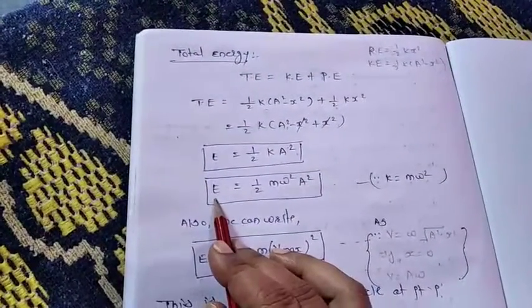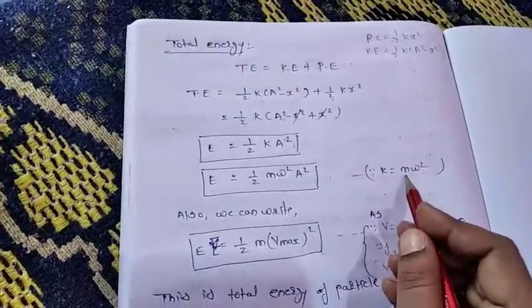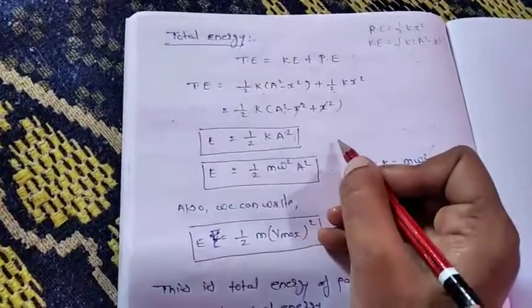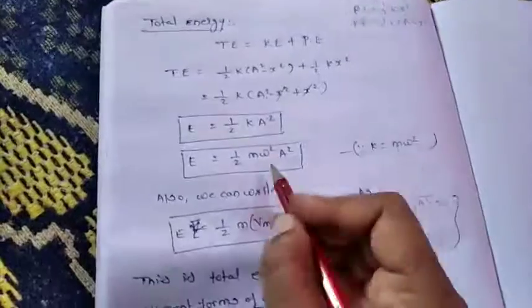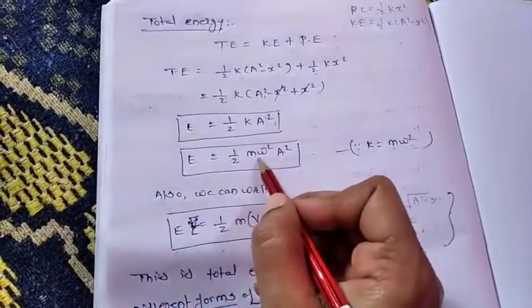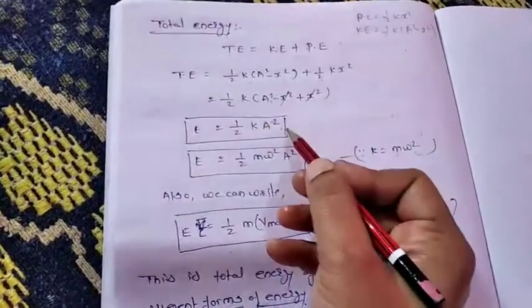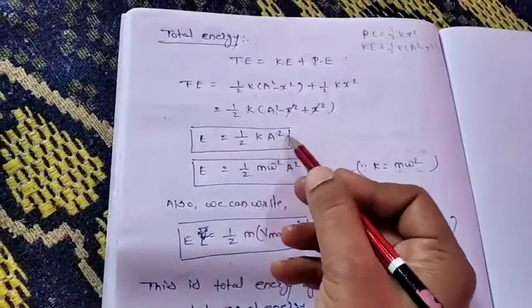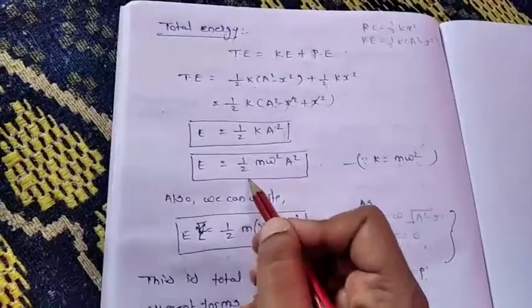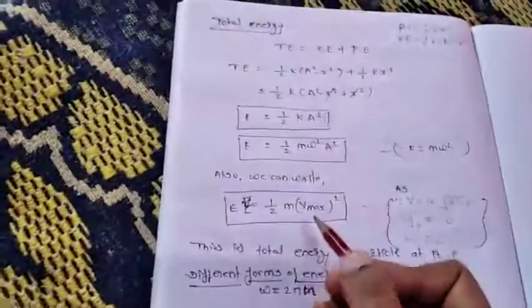That is E is equal to, we know k is equal to m omega square. So it is the other form: E is equal to 1 by 2 m omega square a square. So we have two formulas for the total energy. This one is 1 by 2 k into a square, and the other one is 1 by 2 m omega square a square.